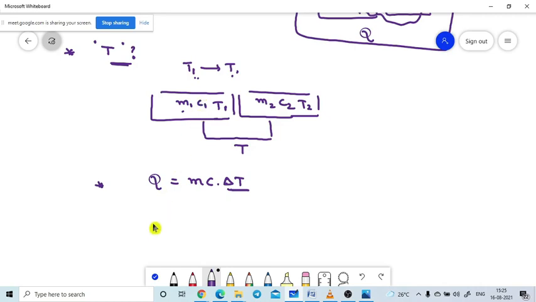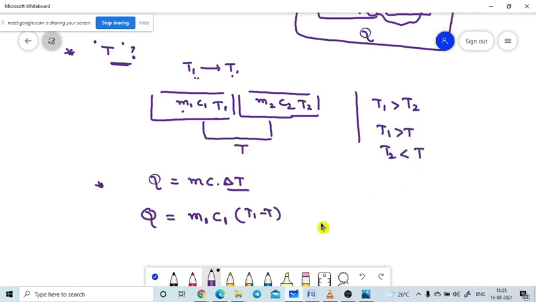Now I am applying it to the first body. The heat transferred from the hot body is equal to the mass of the first body m1, the specific heat capacity of the first body c1, and the change in temperature of the first body, which is T1 minus T. Here I need to represent that T1 is greater than T2, and T1 is greater than T, and T2 is lesser than T. Because the hot body has more temperature than the colder body, finally the colder body gains some temperature.